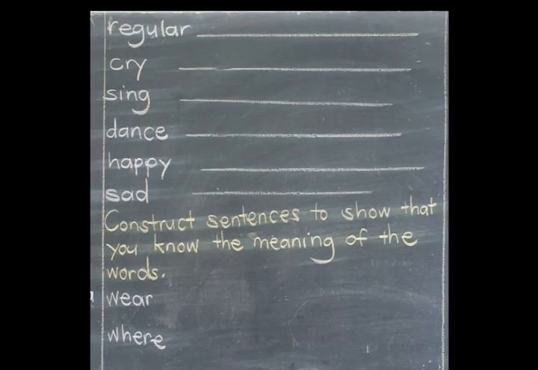For example, you can say, I am wearing a dress. Or since they are homophones, we can say, we wear dresses every day.